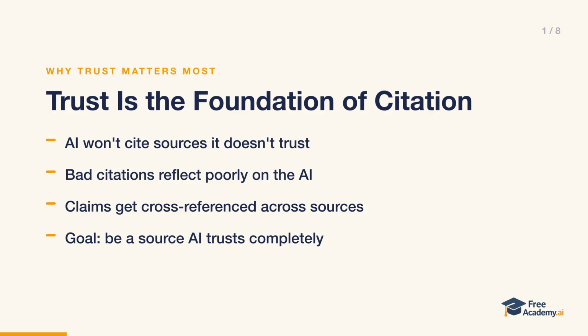So these systems are designed to prefer sources with strong credibility signals, to cross-reference claims against multiple sources, to avoid sources with a pattern of inaccuracy, and to hedge or qualify anything that comes from an uncertain source. Your goal is simple: be a source that AI systems trust completely. In this lesson, we'll cover 5 categories of trust signals, the positive and negative patterns AI systems detect, and 4 practical steps for building trust into everything you publish.